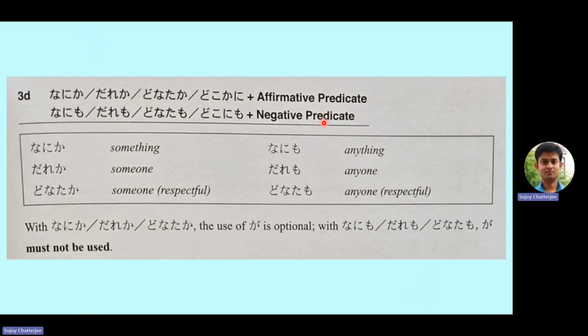Now you might have the question: what happens if we use nanimo with an affirmative predicate, that is, a positive predicate? Then in Japanese grammar, that would not make any sense. In English grammar, it will make sense. For example, we can write "anyone is welcome" in English. In Japanese, we can also say anyone is welcome, but not in this structure. This structure will not allow that.